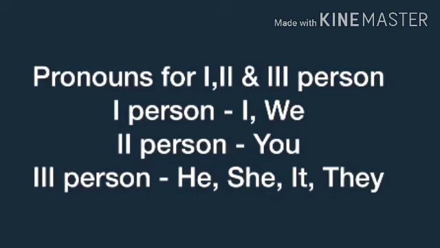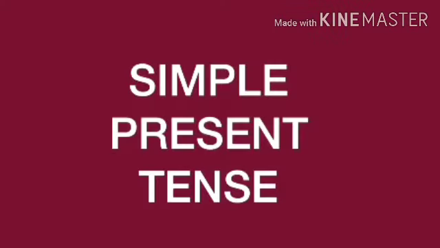Now let's get into the topic. There are three tenses. Let's see them one by one. Simple present tense. Already I told you the action which takes place at the time of speaking can be expressed in simple present tense.